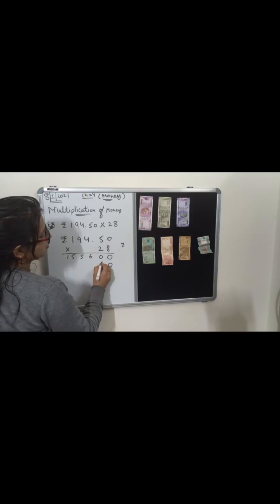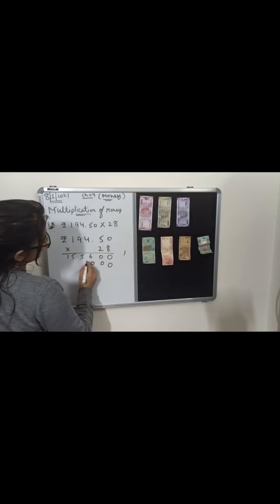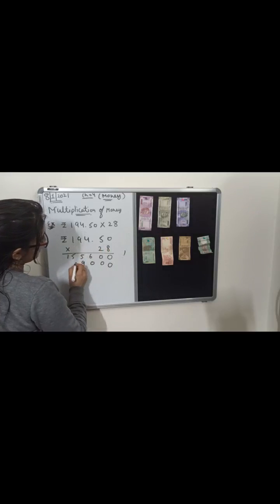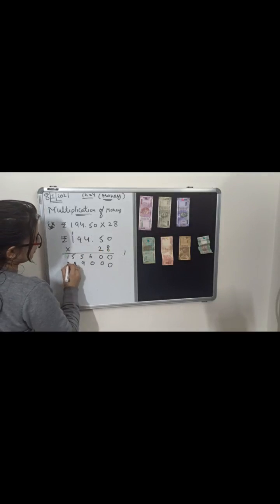Now 2 multiply 0, 0. 2 multiply 5, 10. 0 here, carry 1. Now 4 multiply 2, 8. 8 plus 1, 9. 9 multiply 2, 18. Carry 1. 2 multiply 1, 2. Plus 1, 3.